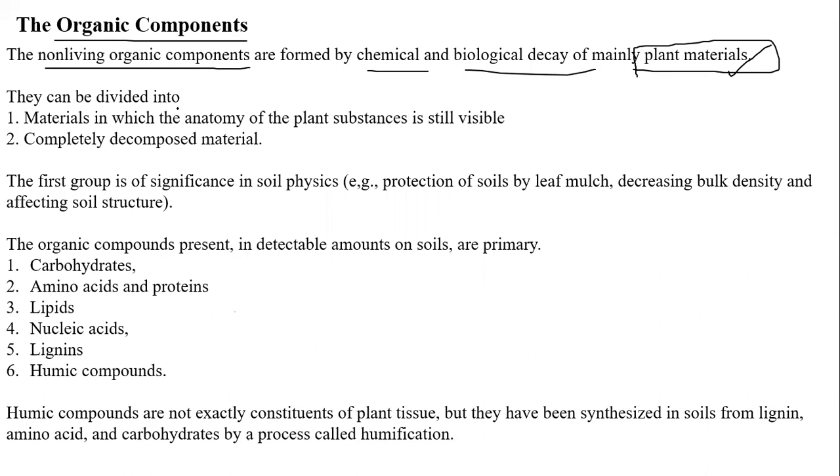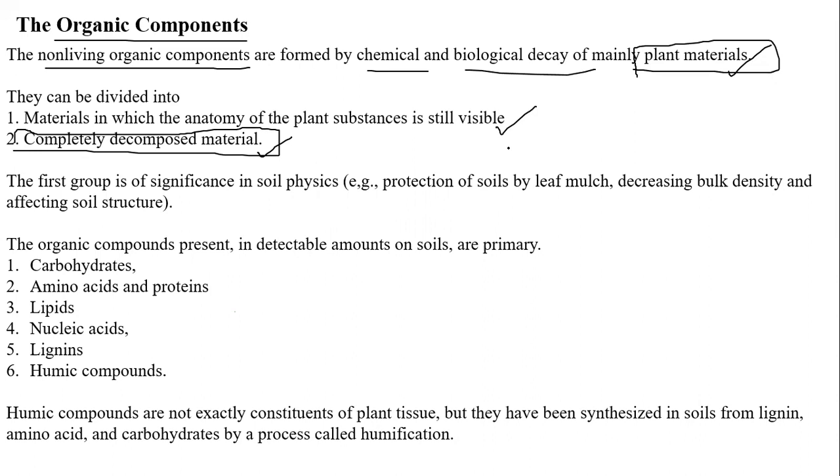Mostly these organic compounds can be divided into two types. What are those? One is materials in which the anatomical structure of the plant is still visible. This is one kind of organic compound. Another one is completely decomposed material, which plays a major role in our soil physical and chemical properties. First, the significance in soil physics, like protection of the soil. Maybe all our leaf mulches will decrease bulk density, affecting the soil structure. Sometimes it will even reduce evapotranspiration through mulching. All of this comes under this one.